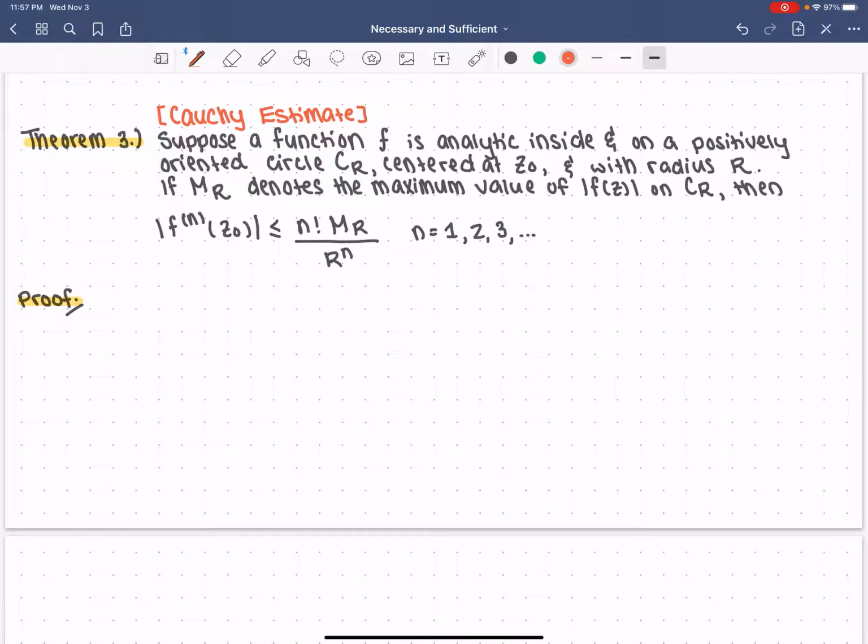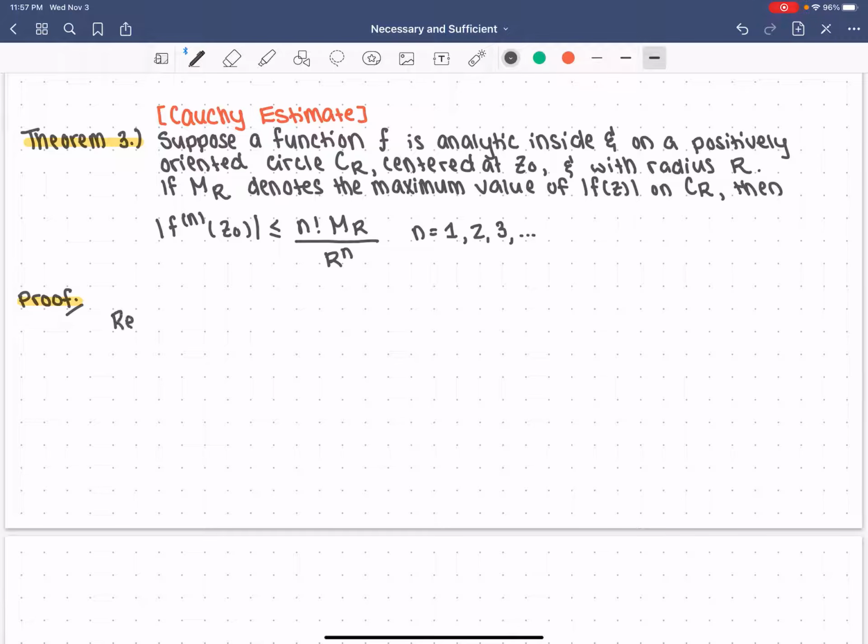And what it says is, suppose a function f is analytic inside and on a positively oriented circle CR centered at z0 and with radius r. If Mr denotes the maximum value of the modulus of f of z on CR, then we have this nice bound for the nth derivative of f at z0 in modulus. So it's bounded above by n factorial times Mr, that maximum value, over R^n. It might look a little strange right now, but it actually follows quite nicely from the Cauchy Integral Formula. So let's go through the proof.